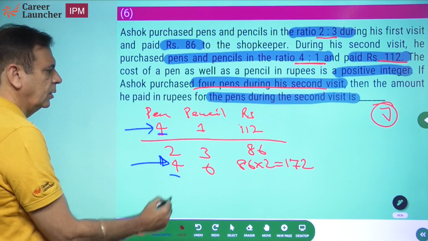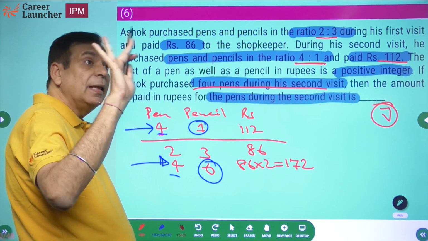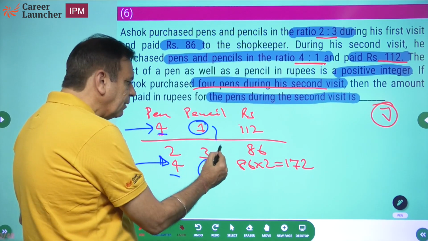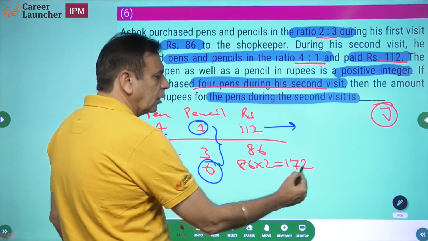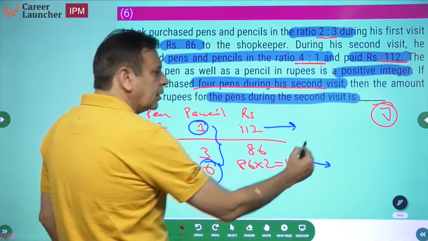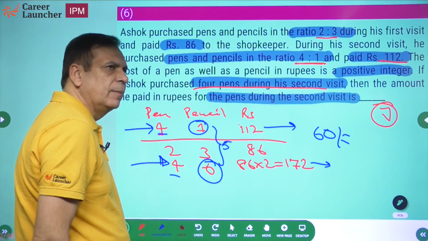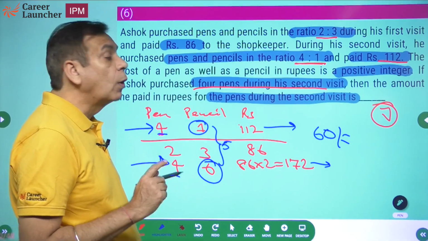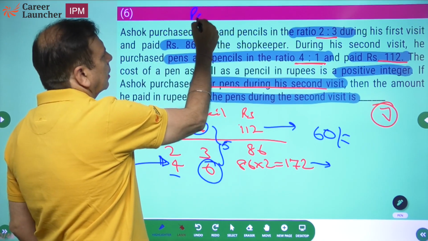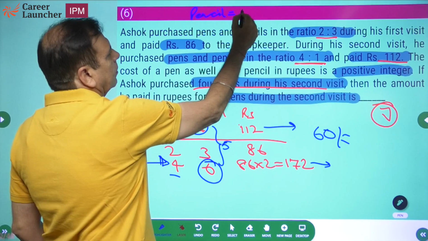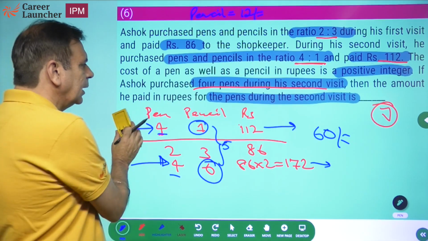4 pens, 4 pens. 1 pencil, 6 pencils. 5 pencil extra ली हैं. He's got 5 extra pencils. For how much? Earlier he paid 112 rupees. Here he'll pay 172 rupees. That means for 60 rupees, he's getting 5 extra pencils. Or each pencil is 12 rupees. So I would start by saying 1 pencil is 12 rupees.